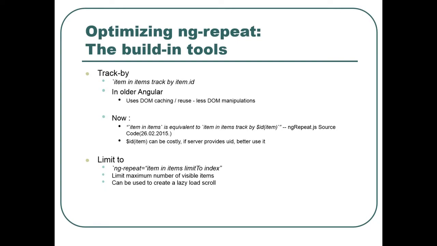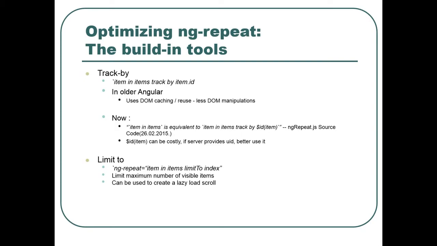So item in items is equivalent to item in items track by item, but tracking by the item itself can be costly because it will basically hash the object. If the object is quite big, it is quite costly to compute a hash function on it. So if your server provides a UID, a unique identifier for your item, it will be better to use it.